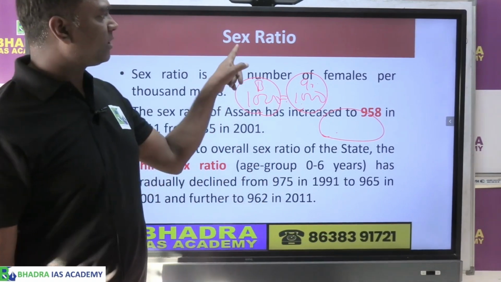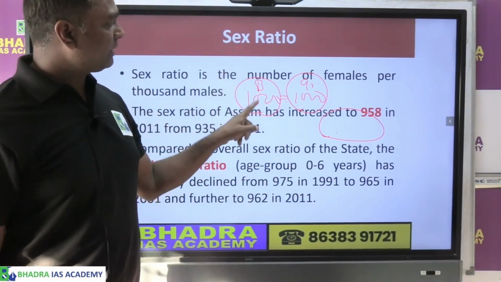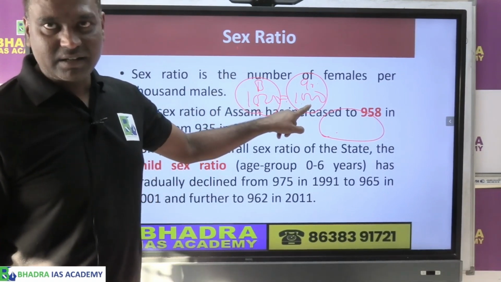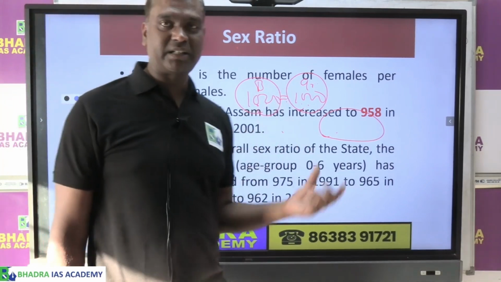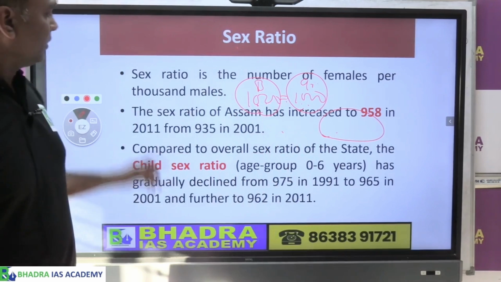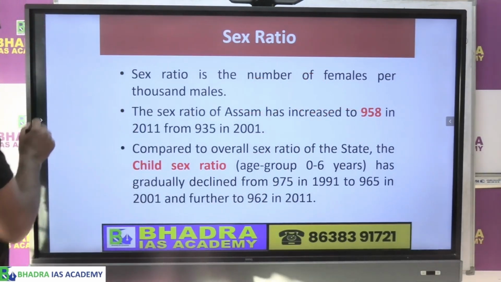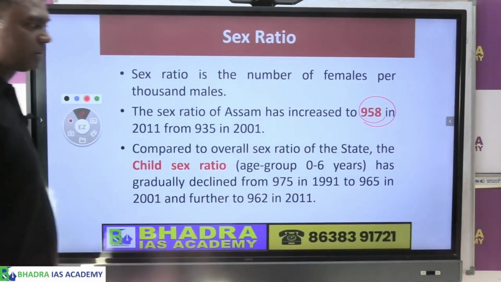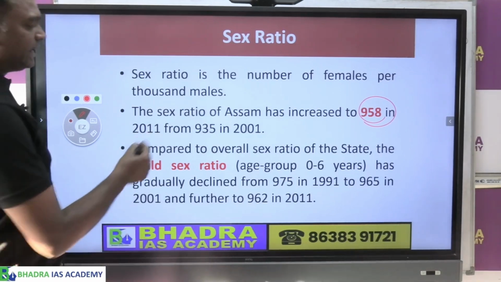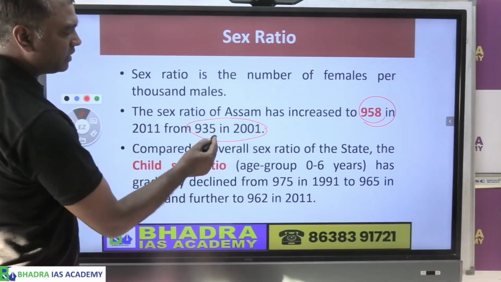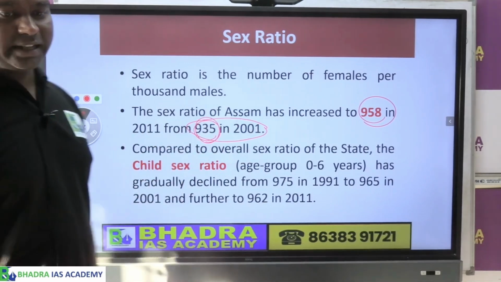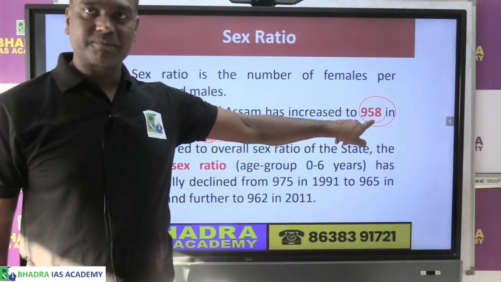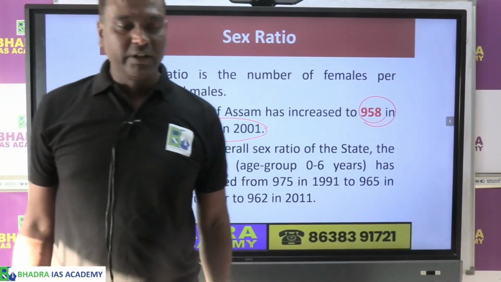So the normal estimate of sex ratio, इसमें हम क्या देखते हैं, अगर 1000 boys या men होते हैं, how many females या girls are there in society, ये जो estimate है उसको हम क्या बोलते हैं, sex ratio. So if you look at the sex ratio of Assam, what is it? We have 958 girls for 1000 boys. It is an improvement from the earlier 935. So from 935, we have improved and come up to 958. That is the current sex ratio we have in Assam.